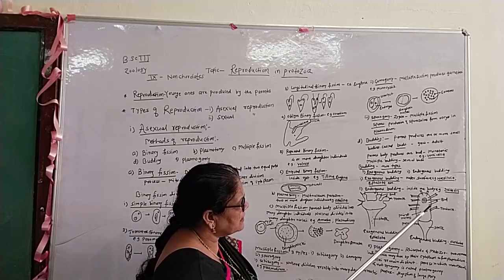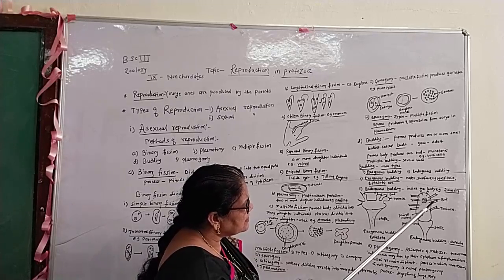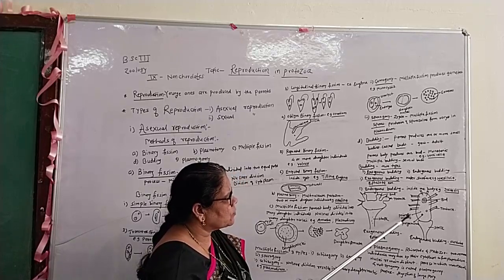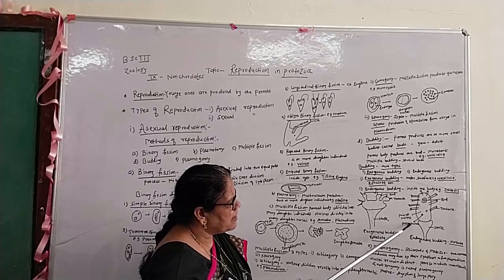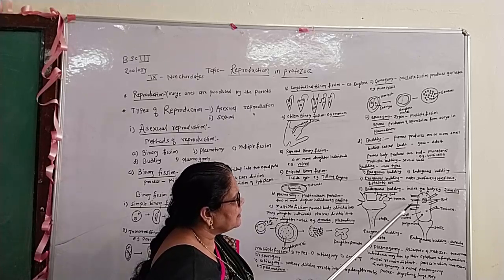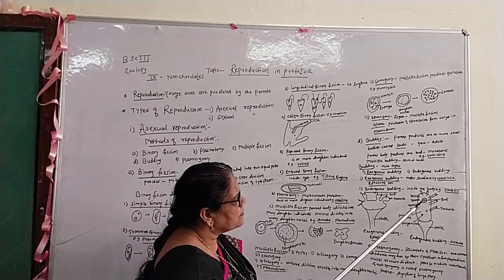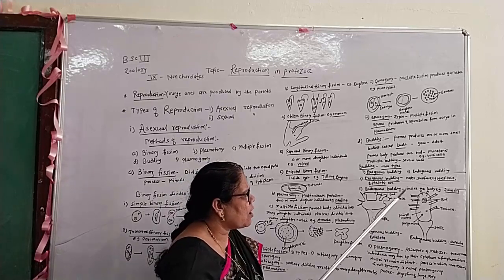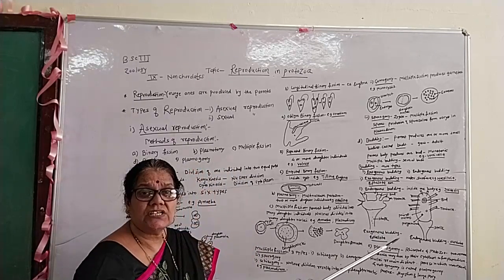In endogenous budding, this is the bud, the tentacles, the stalk, the micronucleus, and the meganucleus. The buds present inside the body are called endogenous budding.